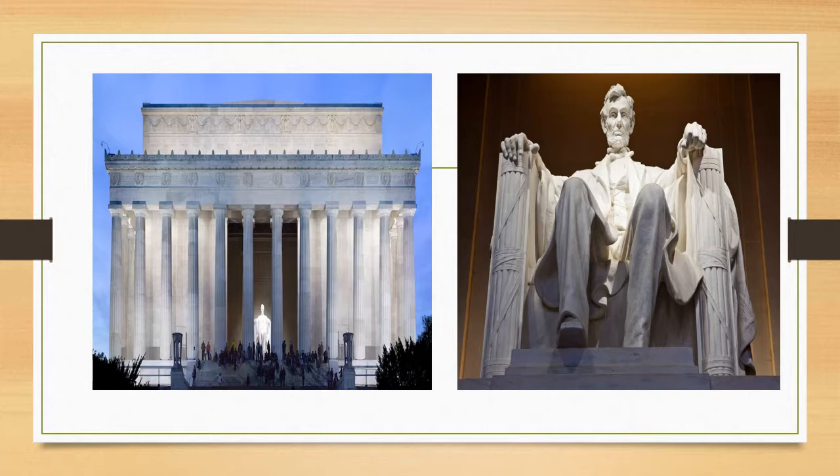In this picture is actually the Lincoln Memorial in Washington, D.C., and this is bouncing off of him modeling the way. There is an inscription behind the big statue of Lincoln that says, "In this temple, as in the hearts of the people for whom he saved the Union, the memory of Abraham Lincoln is enshrined forever." So that in itself just shows how big of an impact he made then and now as well.